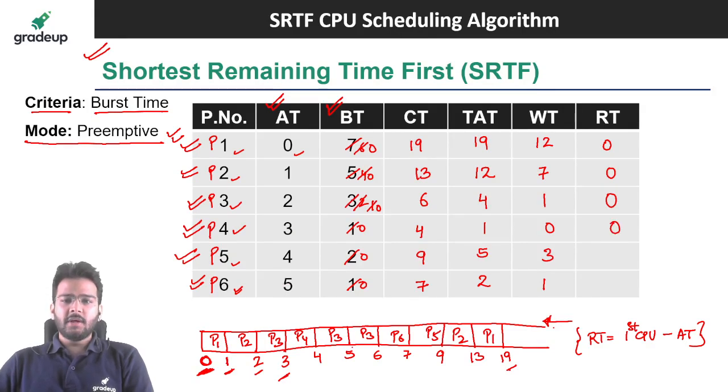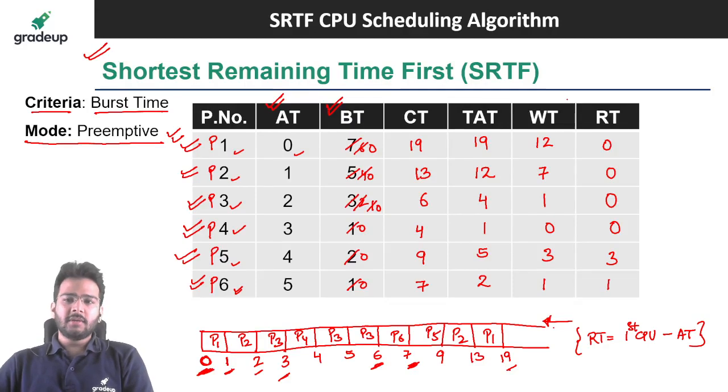For P5, so P5 is here. At 7 units of time, we have allocated the CPU to P5 process. So 7 minus 4, it is going to be 3. Clear? Now for P6, so at 6 units of time, so 6 minus 5, it is going to be 1.